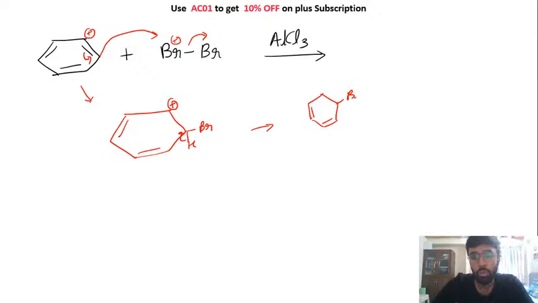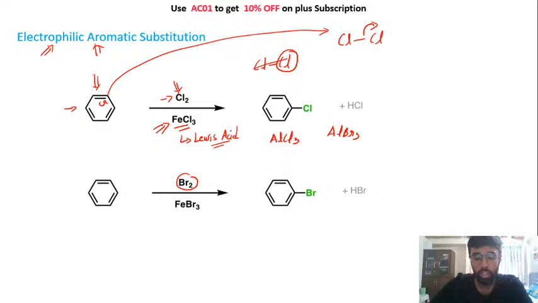Here you have bromine, here you have positive charge. After leaving this hydrogen, you will have a negative charge. So you will have a double bond here instead. So we have restored the aromaticity of this ring. Okay, and you have formed your alkyl halide. So I hope this part of the reaction is clear. So this is the way how we create your aromatic halides.